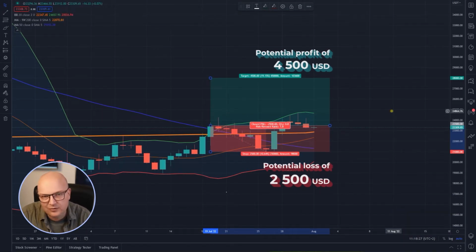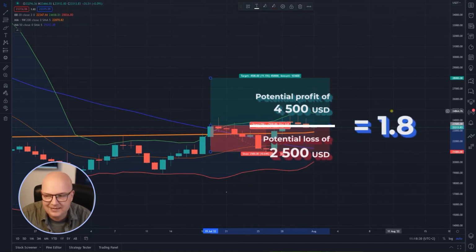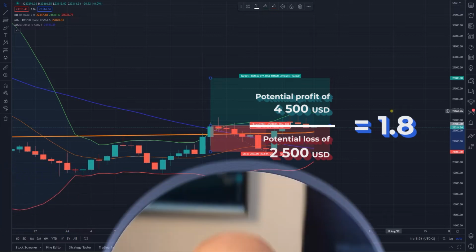So 4,500 divided by 2,500 is 1.8. Now, what does that mean? This means for every US dollar I'm risking with this trade, I can potentially earn $1.8. And this is a basic principle that you probably automatically would also apply for every business you are doing.